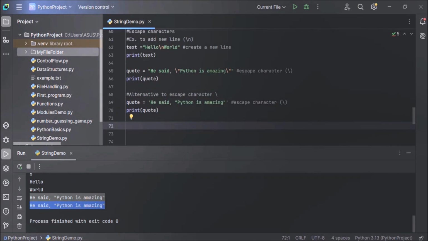Now, next is checking substrings. If you want to check if a substring exists in a string, you can use the in keyword. Now, let's understand this with the help of an example. Let's create a string, text is a variable. Let's store a string value: I love Python.